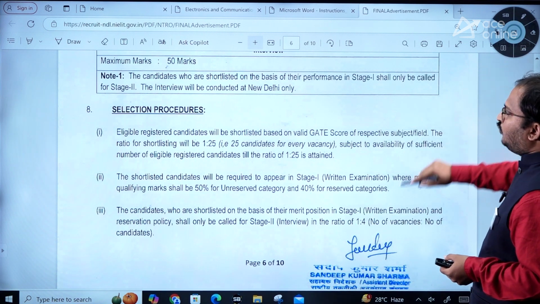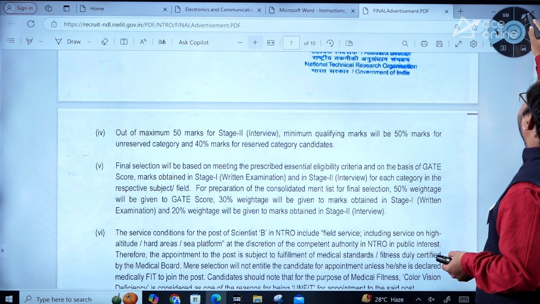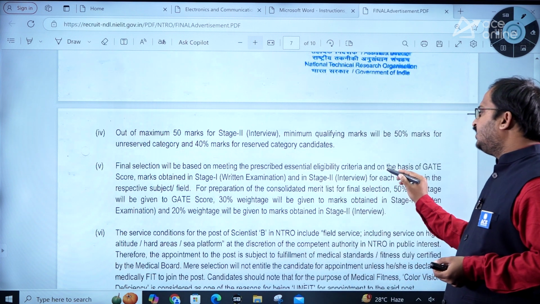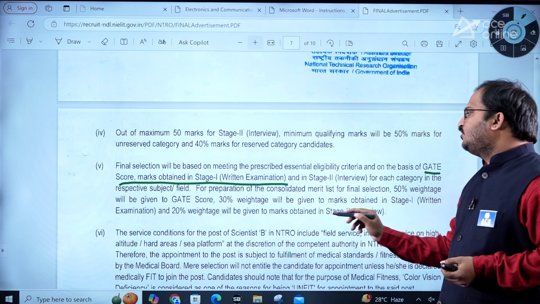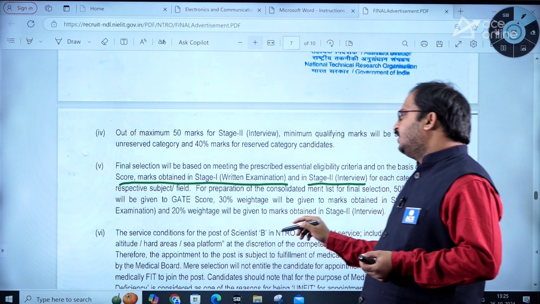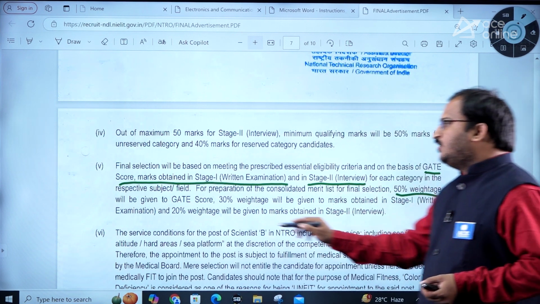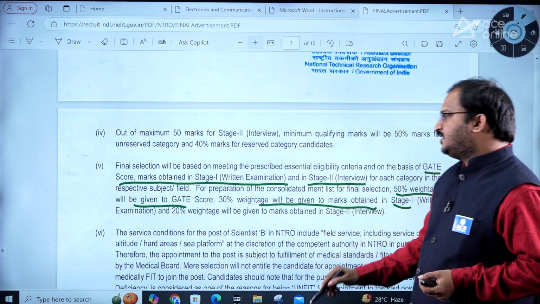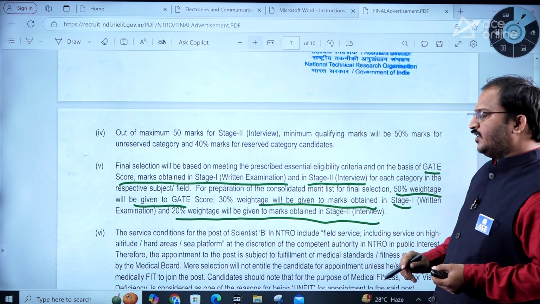Kindly go through all the information carefully when you are applying. The final selection will be based on meeting the prescribed essential eligibility criteria, on the basis of GATE score, marks obtained in stage 1 and in stage 2 for each category in the respective subject or field. For preparation of the consolidated merit list for final selection, 50% weightage will be given to GATE score, 30% weightage to the marks obtained in stage 1 written examination, and 20% weightage to marks obtained in stage 2 interview, dear students.